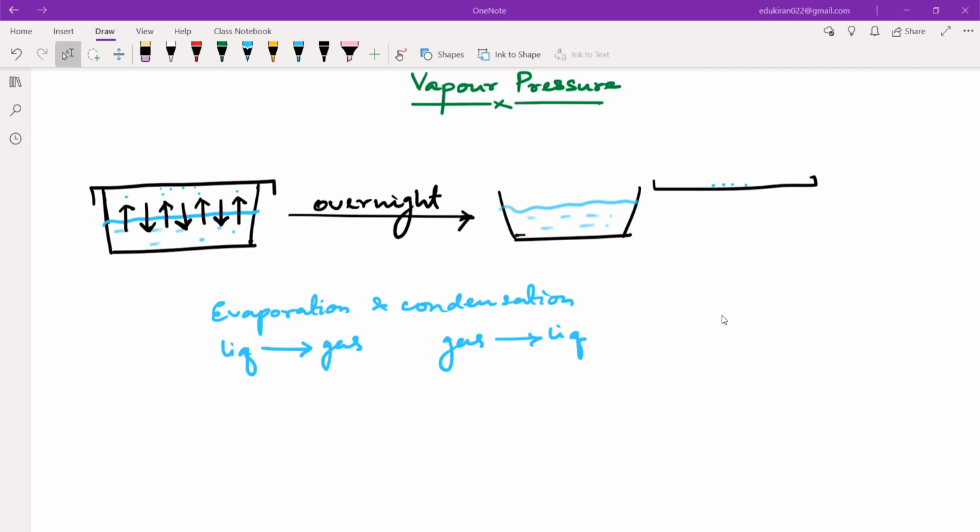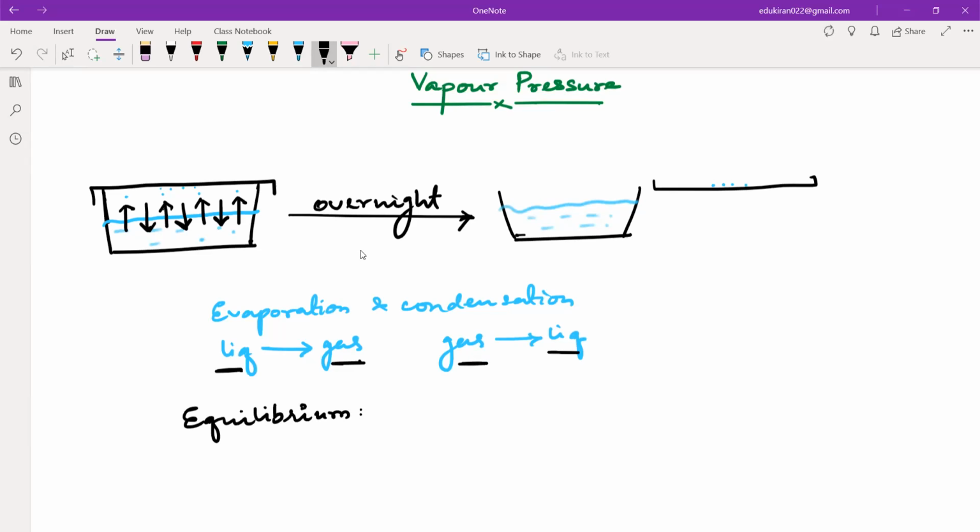And please remember, since all of you are new, that means you were not with me in 11th standard. When nothing happens, we say that it is equilibrium. What is equilibrium? When you can't see any significant change in the macroscopic property. If we look in the microscopic or molecular way, we will see that there is liquid converting into gas, and gas also converting to liquid.